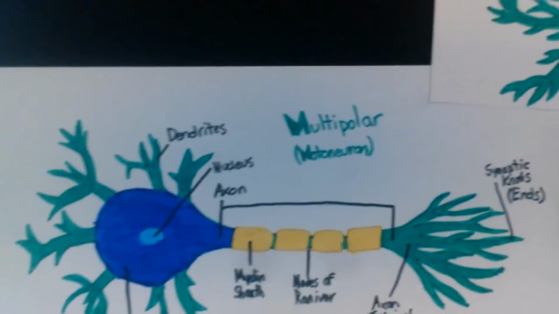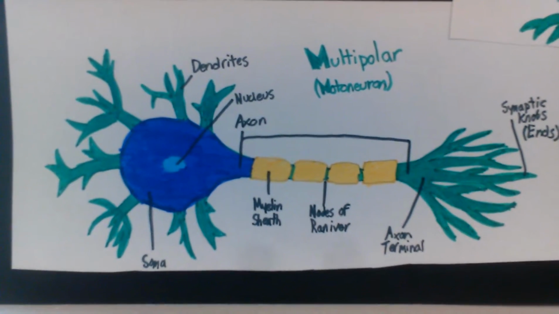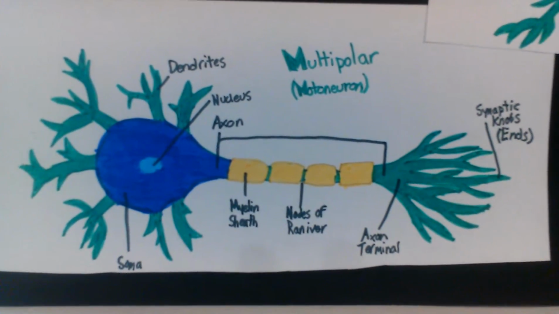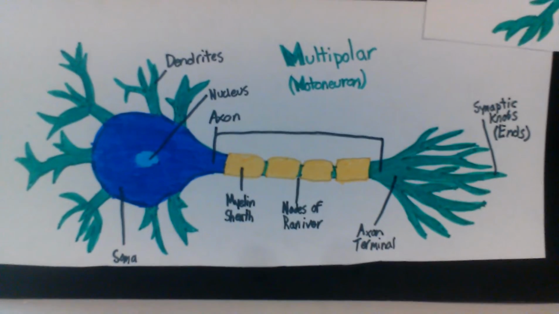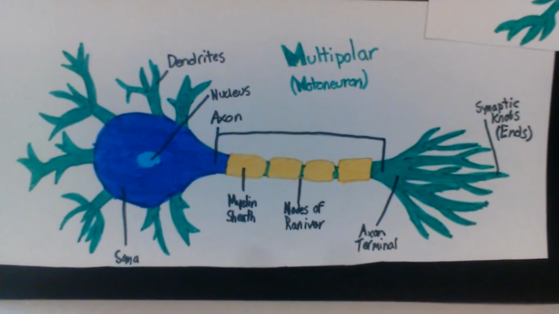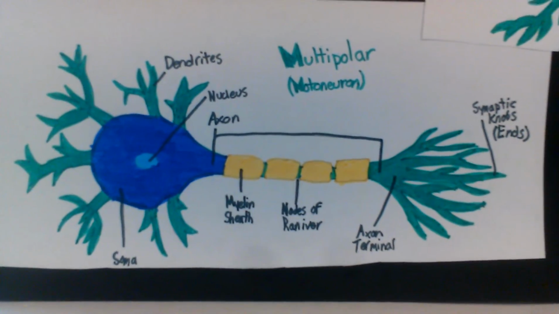A multipolar cell/motoneuron also has one extension, but it has many dendrites to absorb a large amount of information from other neurons. This neuron makes up the majority of neurons in the human